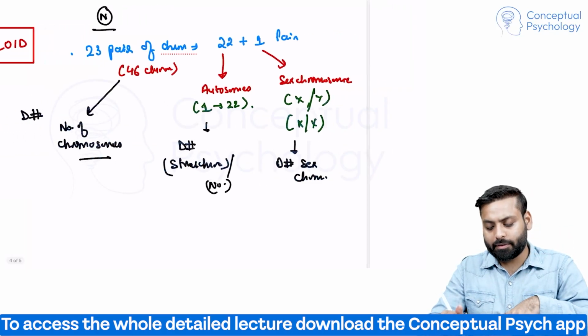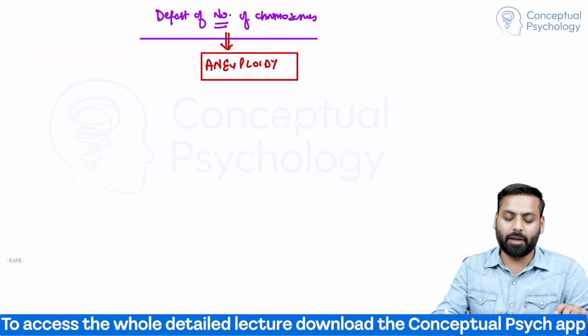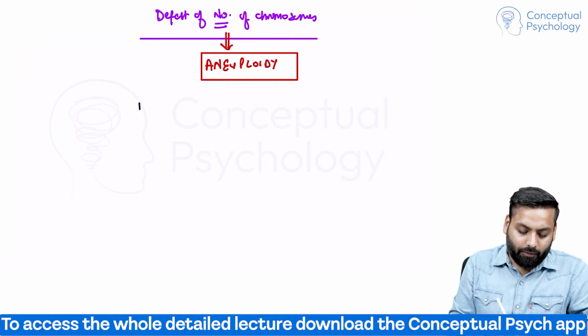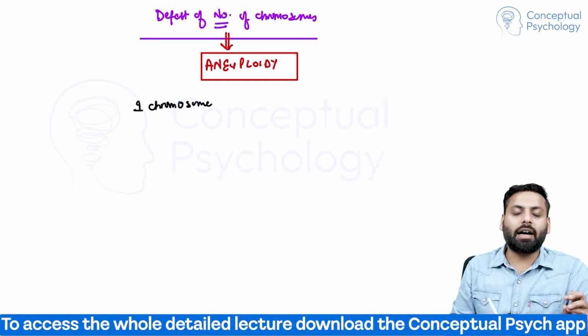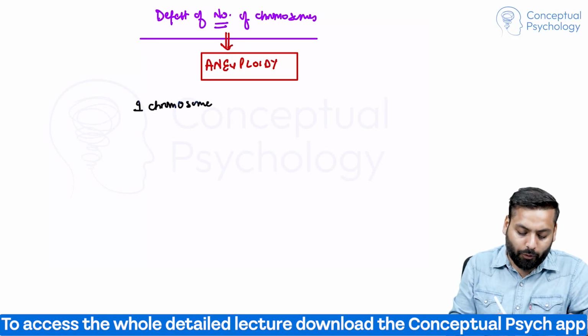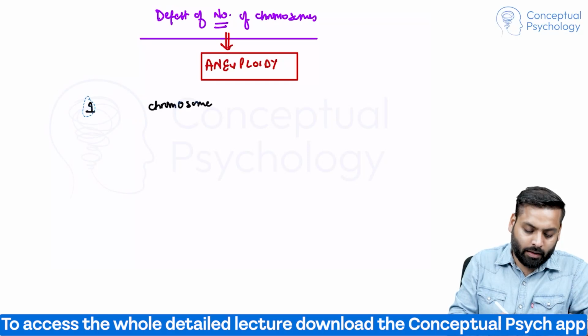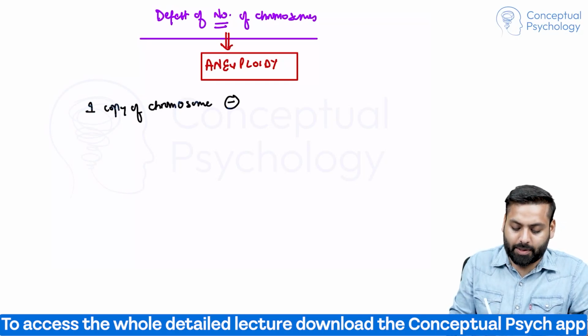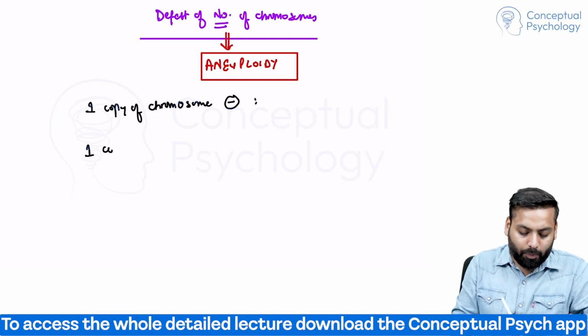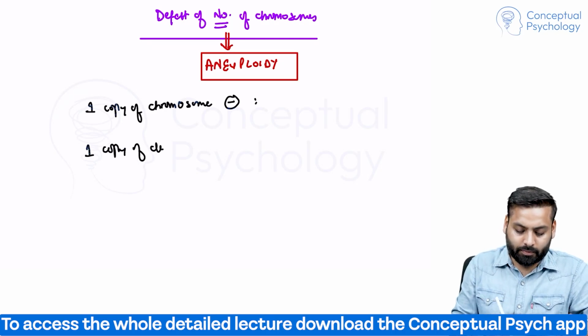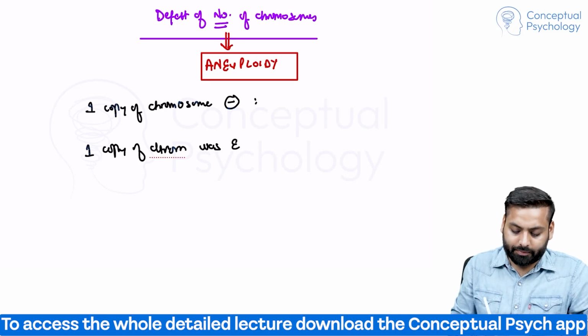What would happen if one copy of chromosome was absent? And what would happen if one copy of chromosome was extra?